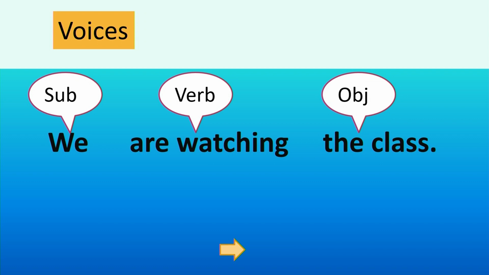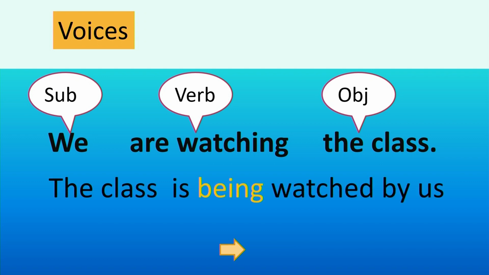To change this sentence into passive voice, the object comes into the subject place. Now, the object is the class. Very good. The class. Here, the class is a singular noun. You should remember this. And we should use singular verb here. The class is.